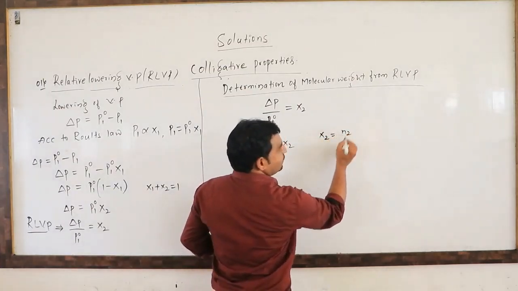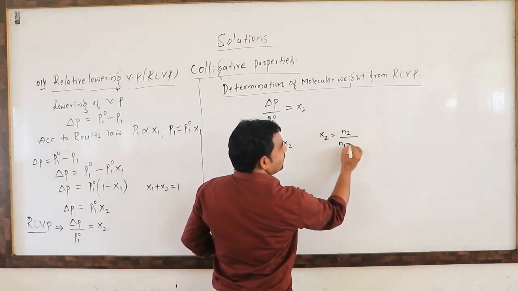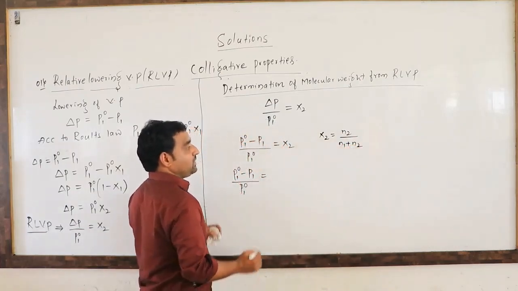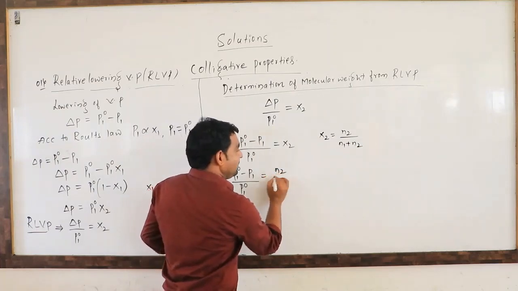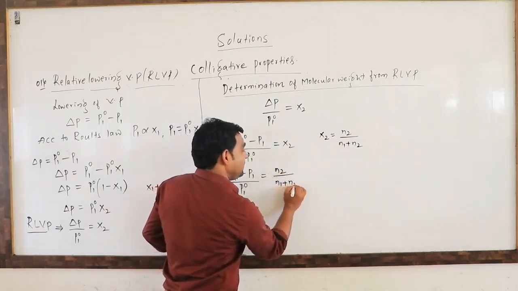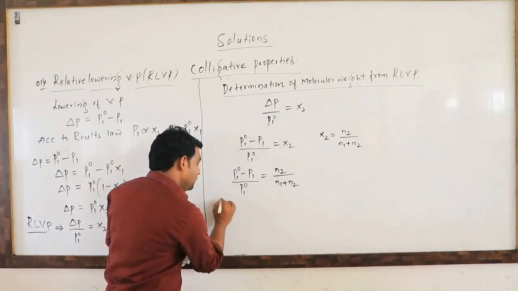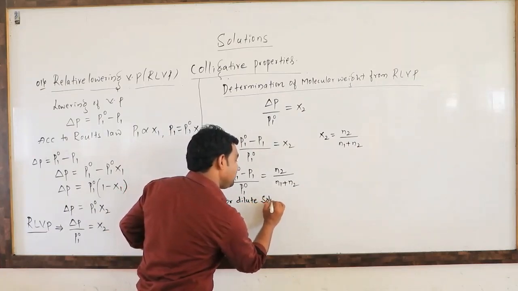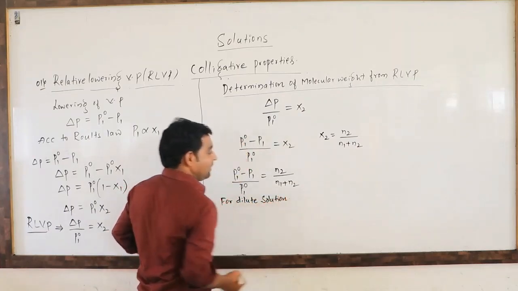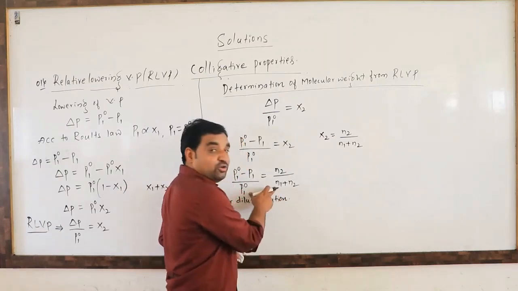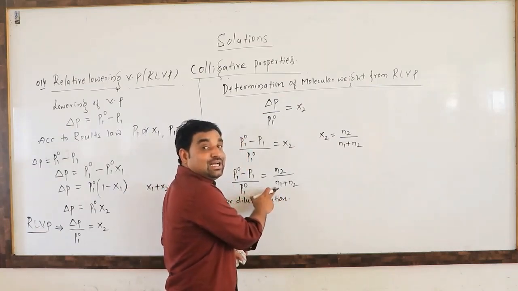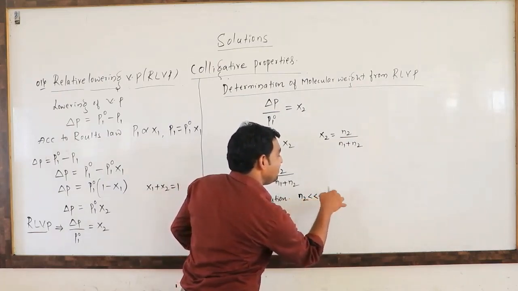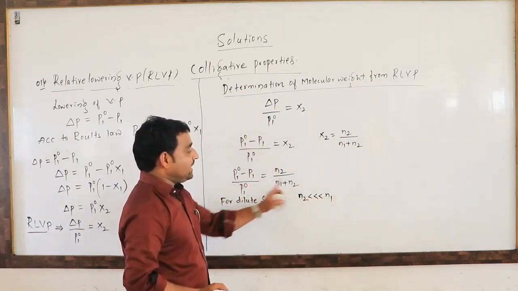The mole fraction of the solute is the number of moles of solute to the total number of moles of solvent and solute, that is N2 divided by N1 plus N2. For a dilute solution, the amount of solute is very much less than the solvent, so N2 is negligible in the denominator.